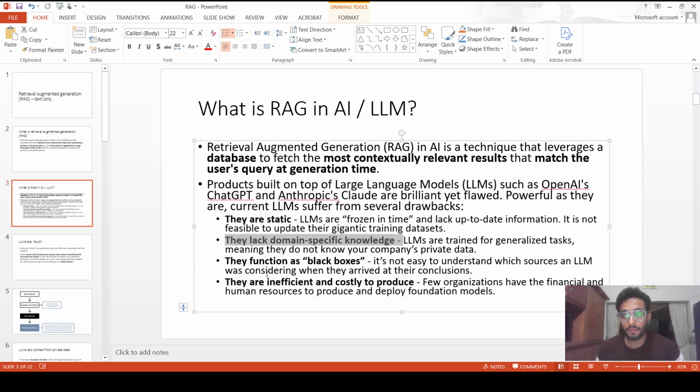So again, RAG, the internal database, will serve as a key. And also they are black boxes, so we as individuals cannot improve them. The only option that we have is to attach a dedicated database from which they can fetch the relevant context and then respond appropriately.